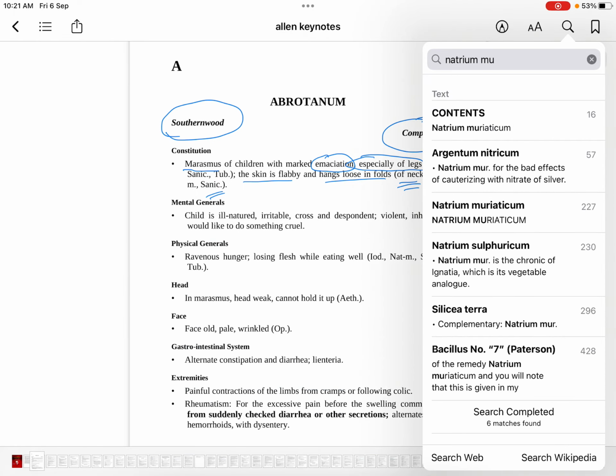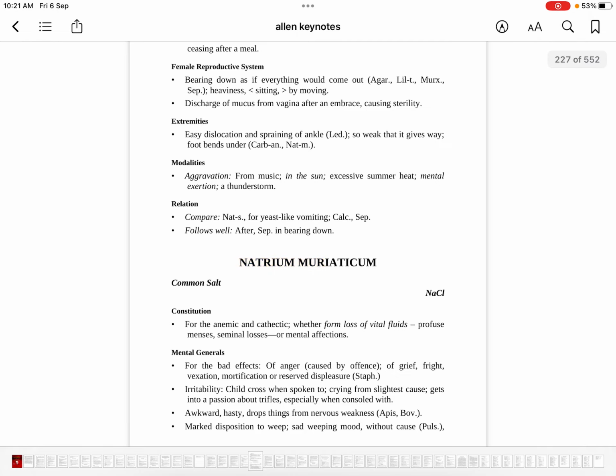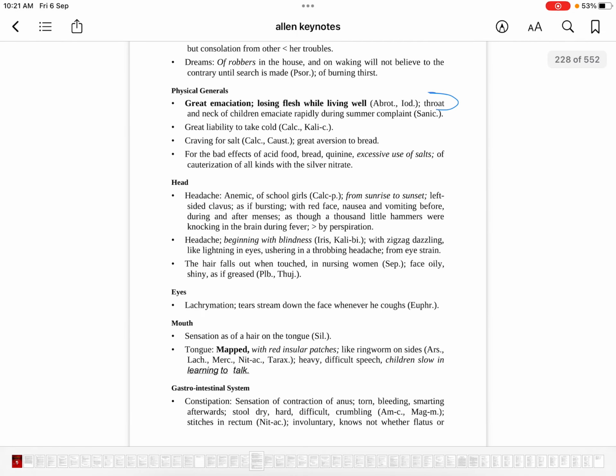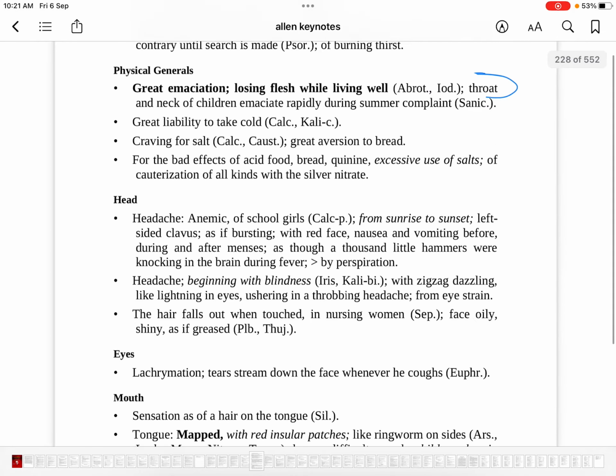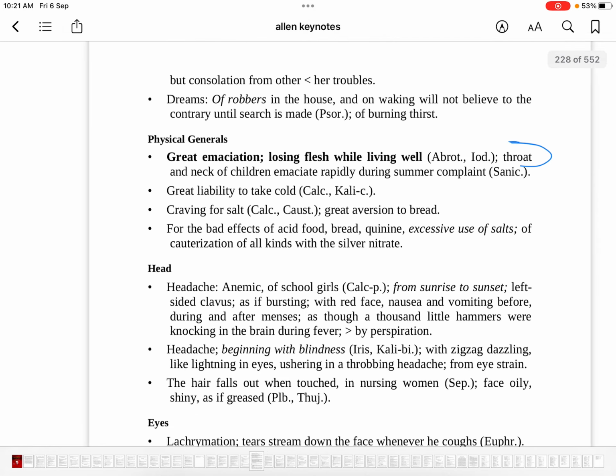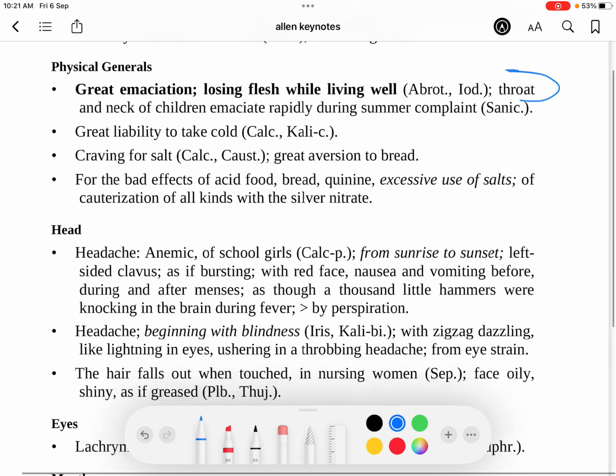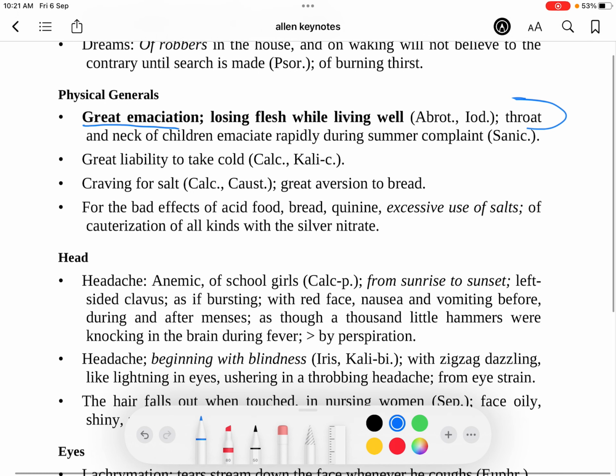If you go to Natrum, here we come to the page number of Natrum. So yes, there is a great emaciation. Nothing rocket science in this. Emaciation is okay. Keyword: losing flesh while living well. Other remedies had losing flesh while eating well, but now Allen's Keynotes is telling losing flesh while living well. So that living word comes in Natrum.